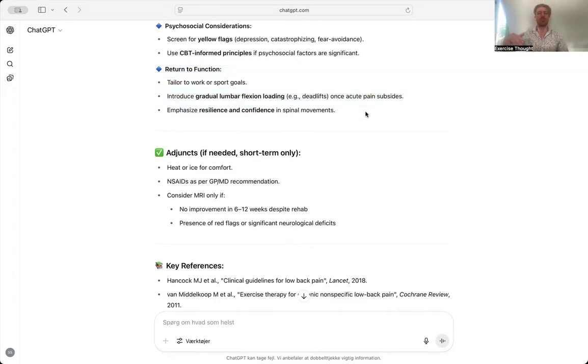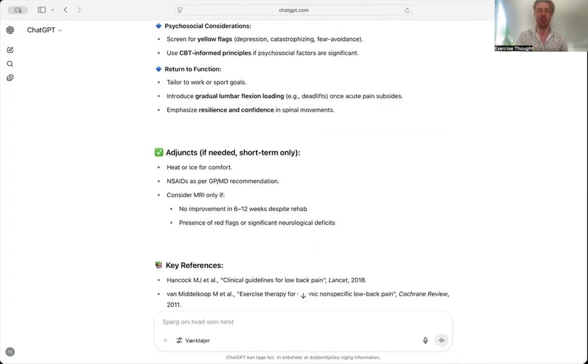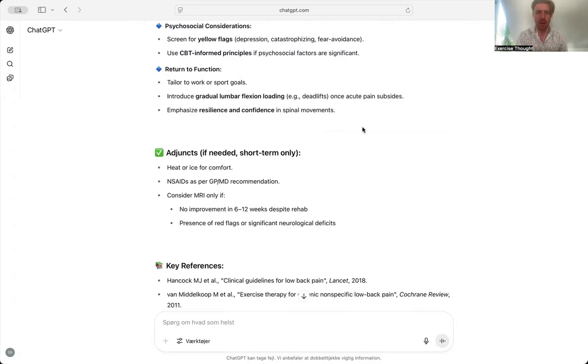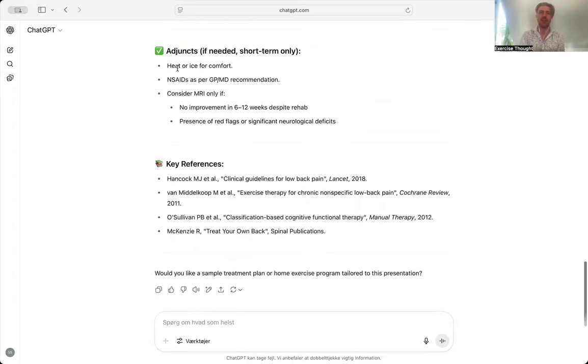Really important to articulate the end result, the goal that we're aiming for in the first session. So a client comes in with lower back pain, it's diagnosed, but we need to say that you will get back to deadlifting, you will get back to doing A, B, and C, and this is how we're going to do it. Having that clear goal and having that encouragement, that reassurance that they are going to get back to a full recovery is a really important part of the recovery process. So let's carry on with adjunct therapies, heat and ice packs,